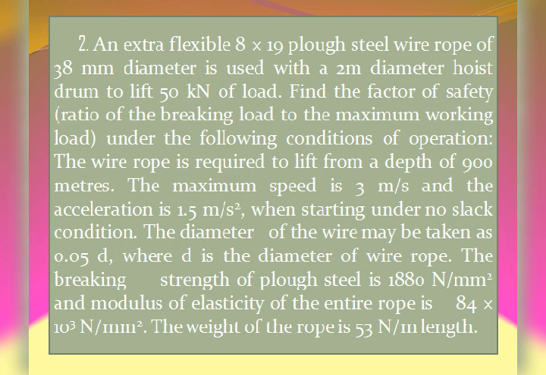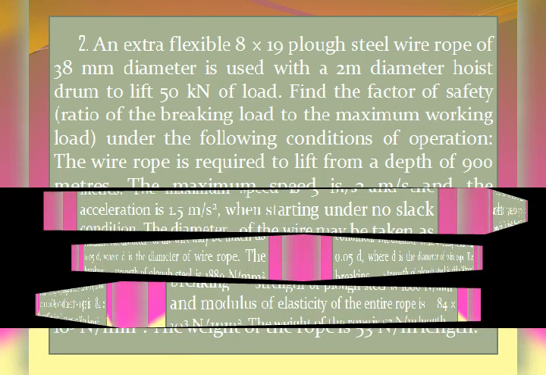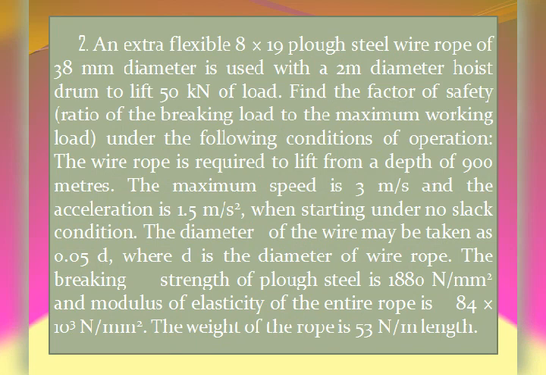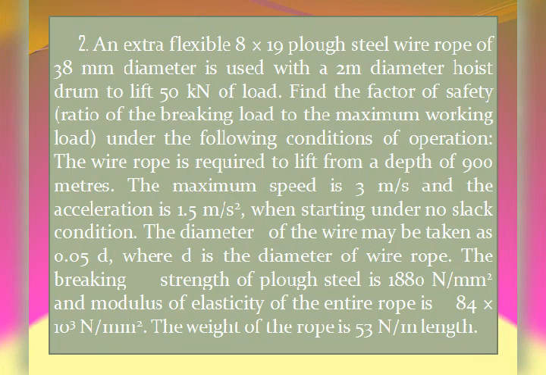The maximum speed is 3 meters per second and the acceleration is 1.5 meter per second square. When starting under no slack condition, the diameter of the wire may be taken as 0.05 times d, where d is the diameter of the wire rope. The breaking strength of flog steel is 1880 Newton per mm square, and the modulus of elasticity of the entire rope is 84 into 10 to the 3 Newton per mm square. The weight of the rope is 53 Newton per meter length. This is about the given problem.